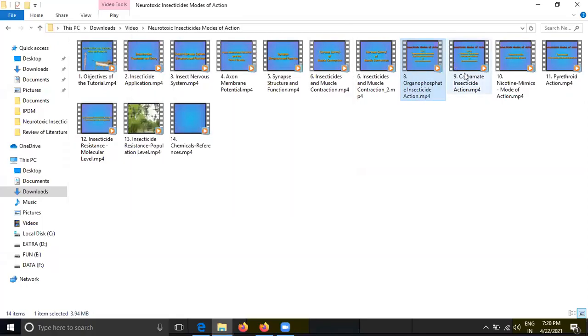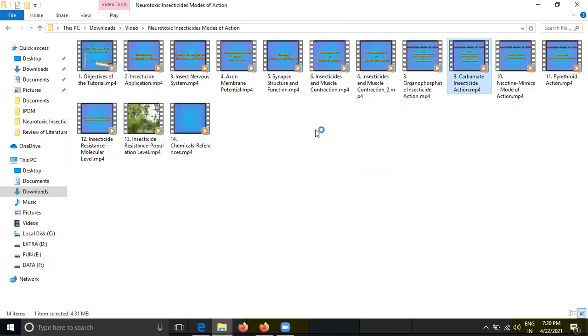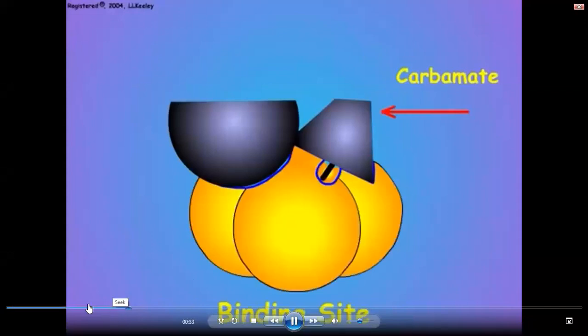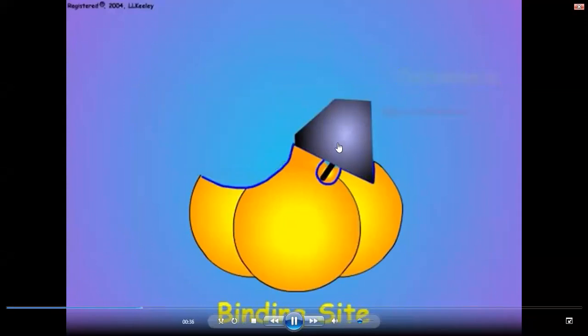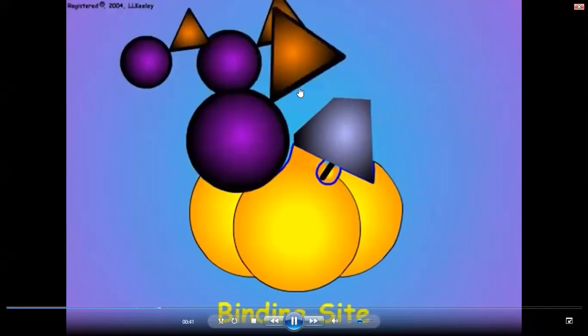Now coming to the difference in case of carbamate, what is happening? You see, this is the carbamate. In carbamate, what will happen? The cross link present here, it will be dissolved. For some time it will work. Acetylcholine cannot attach, and the insect will be knocked down.